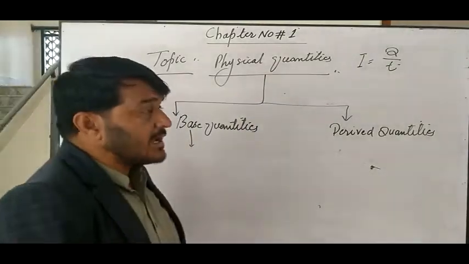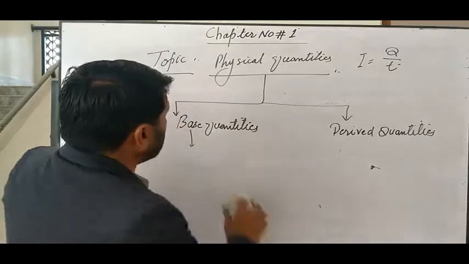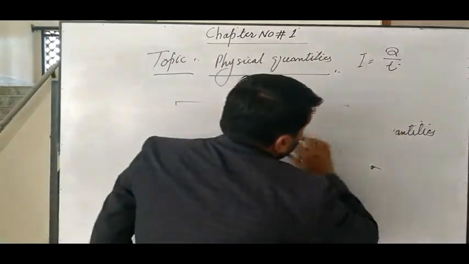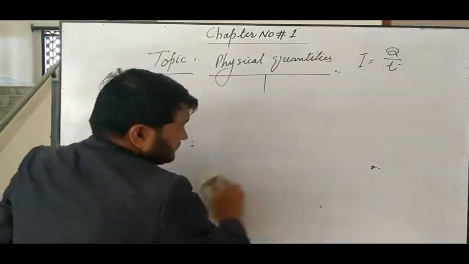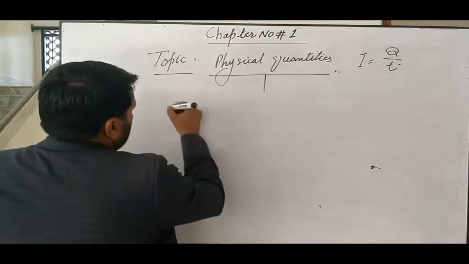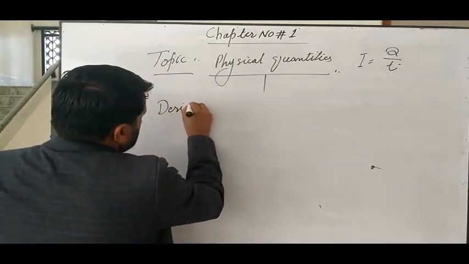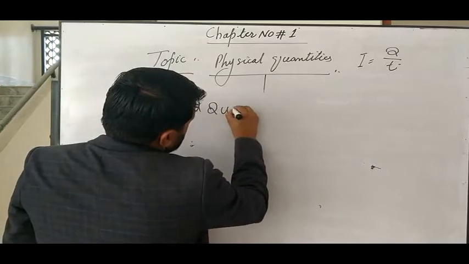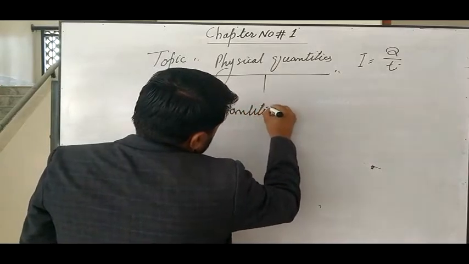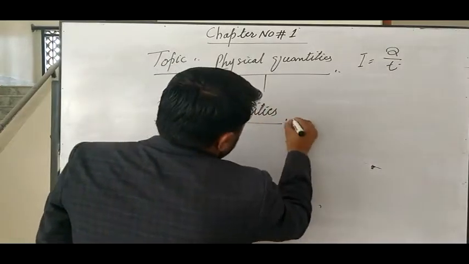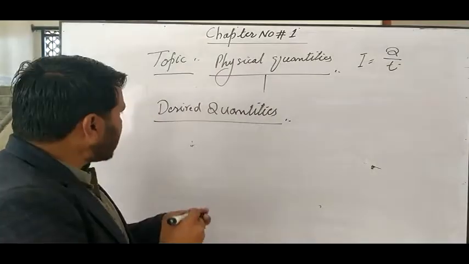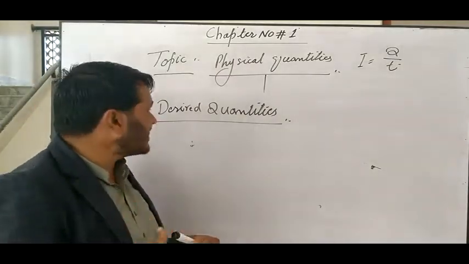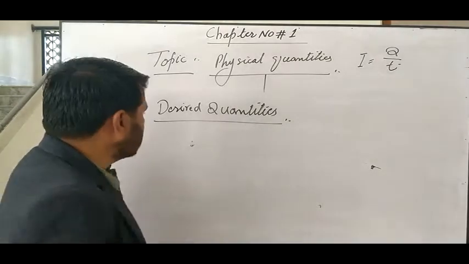There are so many derived quantities. First of all, we discuss what derived quantities are. Gentlemen cadets, first of all, we discuss the definition of derived quantities.